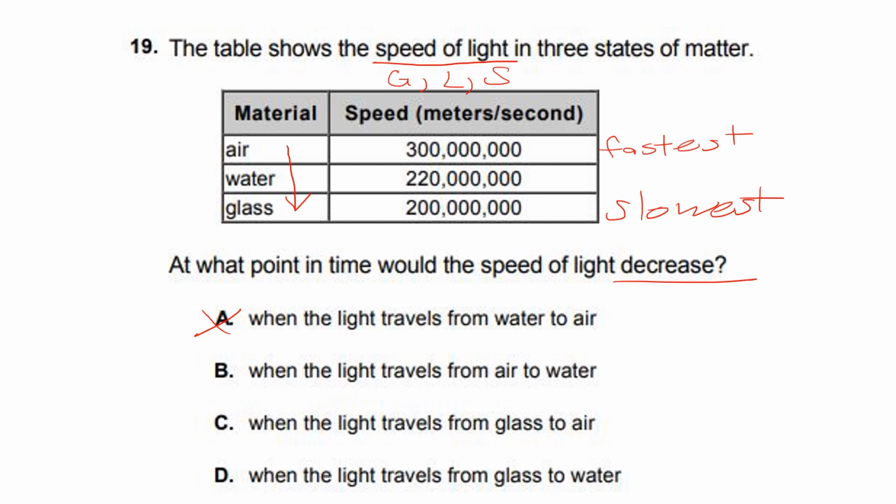B, when the light travels from air to water. If it's traveling from air to water, that means it would decrease. So our answer choice would be B. So that is correct. C, when the light travels from glass to air, it's actually going to be speeding up if you look at the numbers. So that's not true. D, when the light travels from glass to water, once again, it would be speeding up. So that's not true.